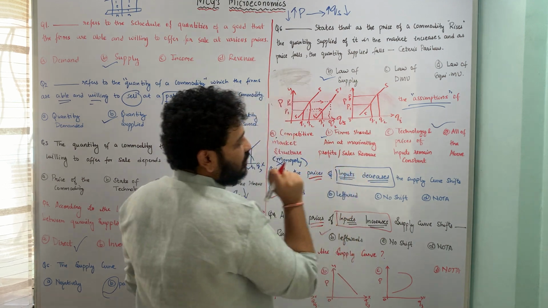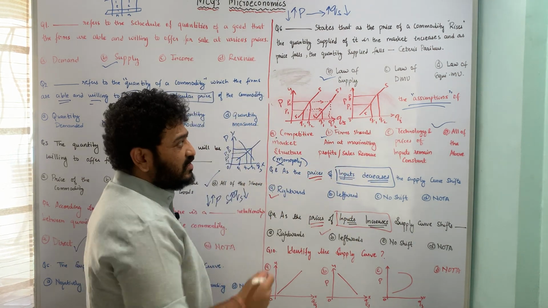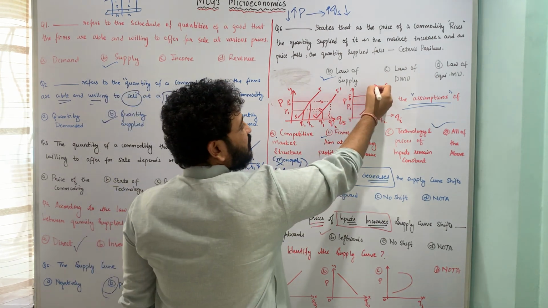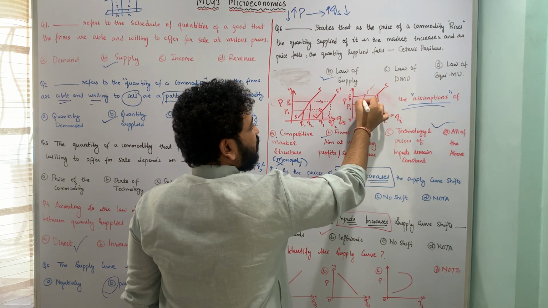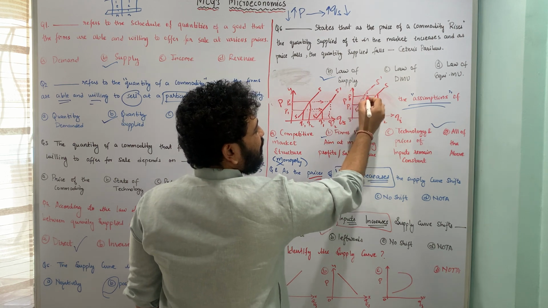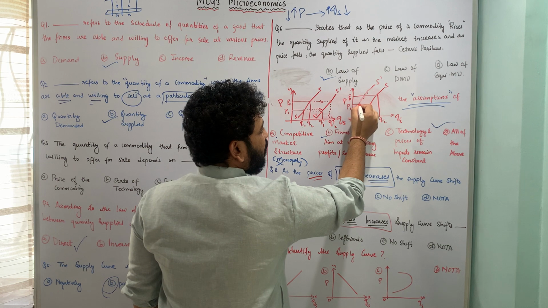Now what happens is the prices of inputs are going to increase, therefore I am going to supply less quantity in the market. So my supply curve is going to shift at this point. It will be somewhere here, S dash.